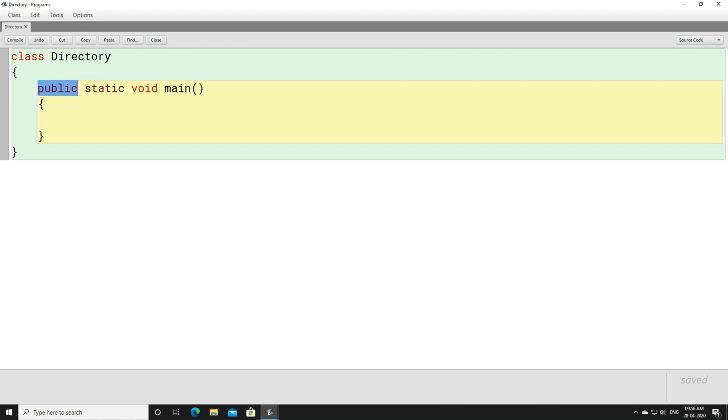Public is a keyword, remember. Static is a keyword. We cannot use it for any other purpose. We cannot name anything using static. Void is a keyword. Main, here you can see that main is the name given by me. So here you can consider main is an identifier. Instead of main, if you write main1, then main1 can be considered as an identifier. You can see that the program is compiling, isn't it? So the name which is given to a class is an identifier. The name which is given to the method is an identifier.